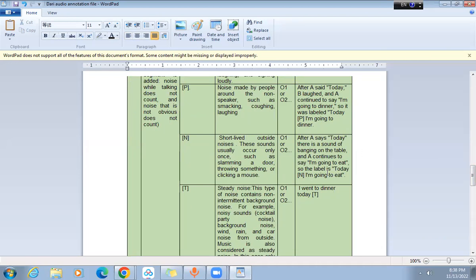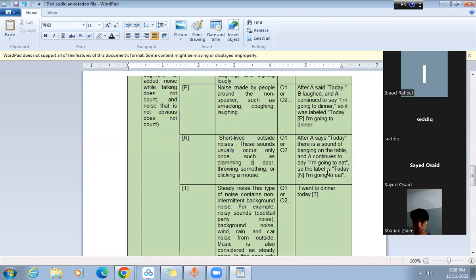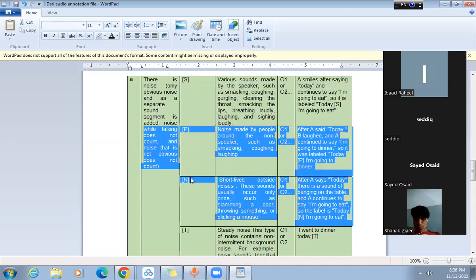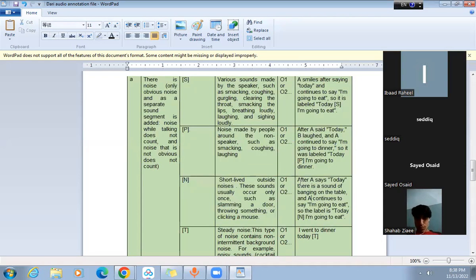For that sound, which is obvious, that you can clearly hear, like the smacking of the door, the throwing of something, or the clicking of the mouse, you need to place the N tag. Like after the speaker says today, there is a sound of banging on the table, like this: I said today, and then I continue to say I am going to eat.